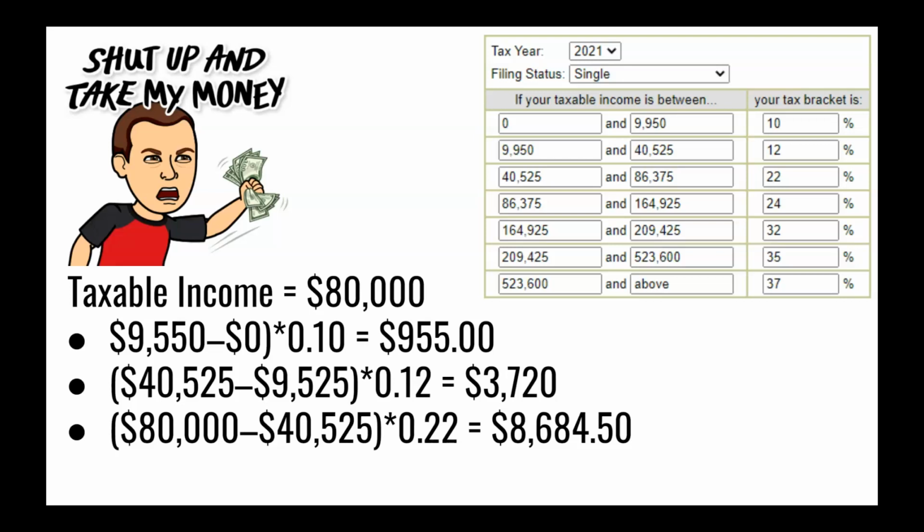So that the effective tax rate is not 22%. Instead, it's about 16.7%. If you were to add the different chunks of income tax, $955, $3,720, $8,684.50, you'd find that really effectively you're paying a 17 or 16.7% tax on your income.